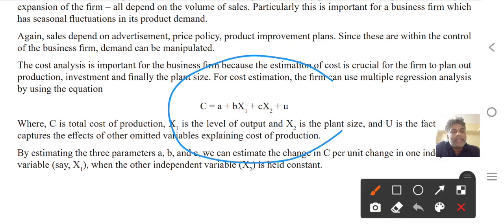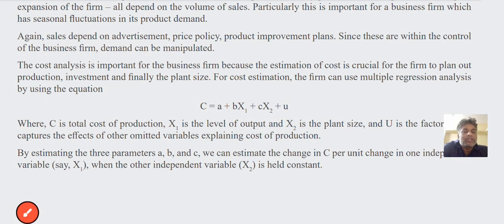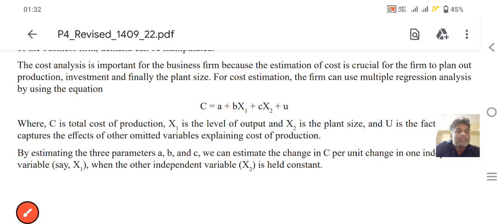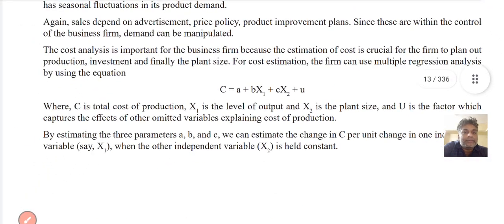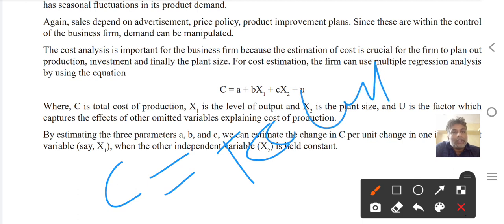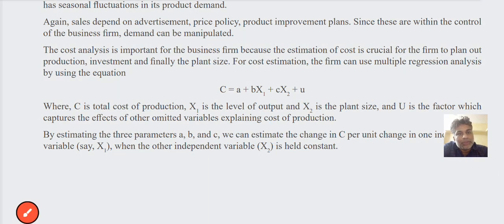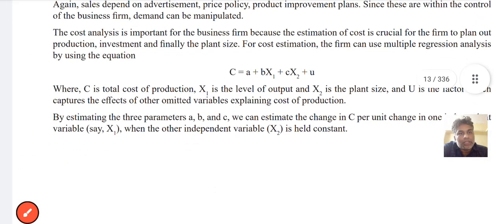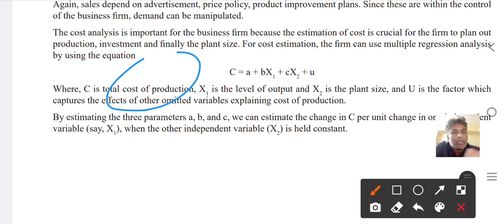So by using the equation, C equals A plus b x1 plus c x2 plus U. So C is the total cost of production. C equals total cost of production.